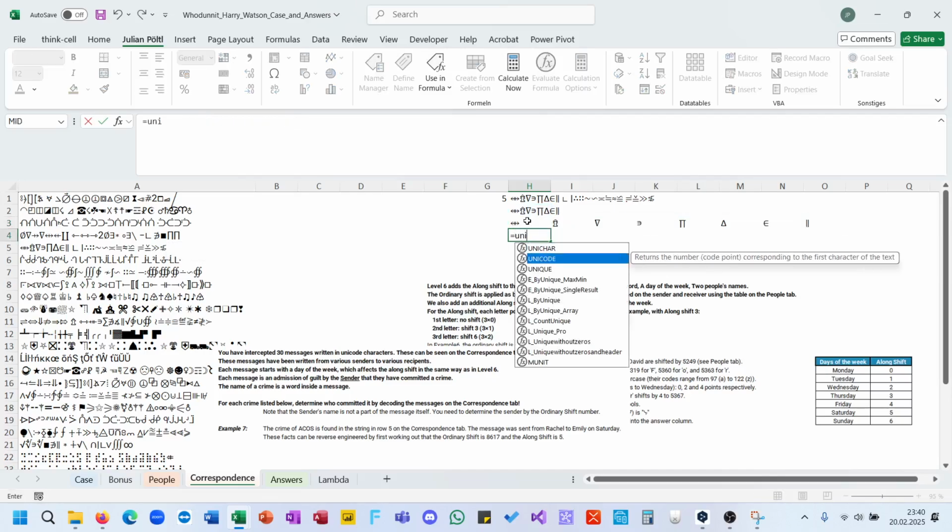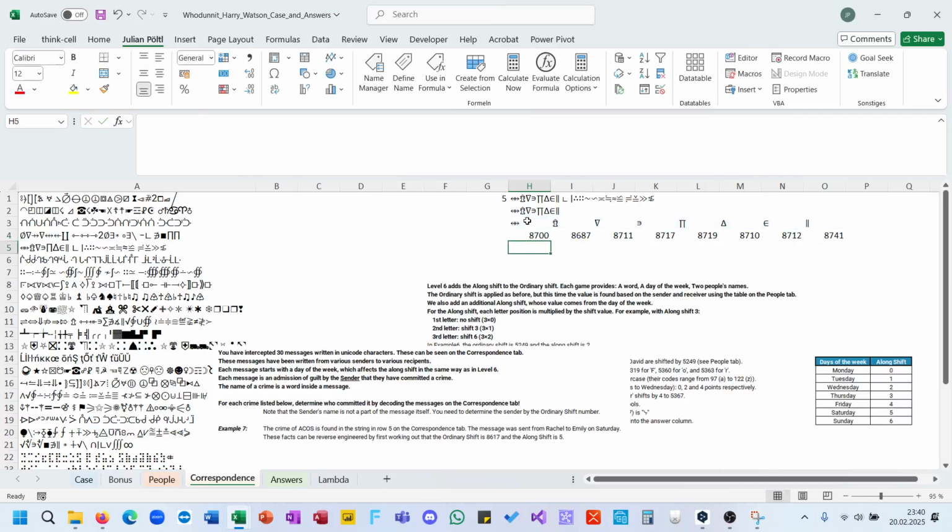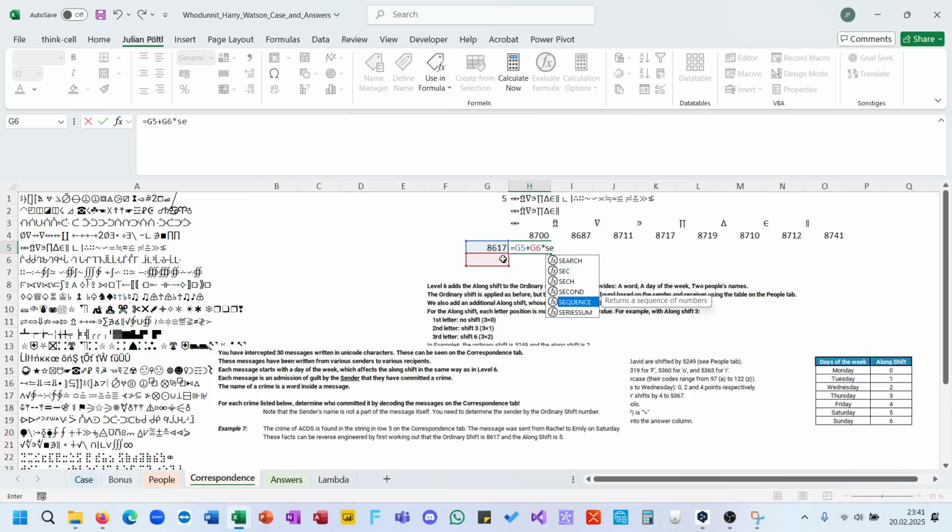Unicode. And now our offset is 617 and 5. So here we have this plus 5 times SEQUENCE LEN of this.